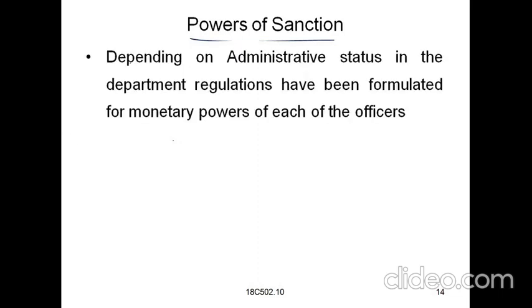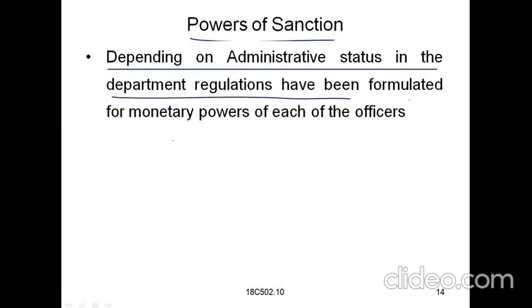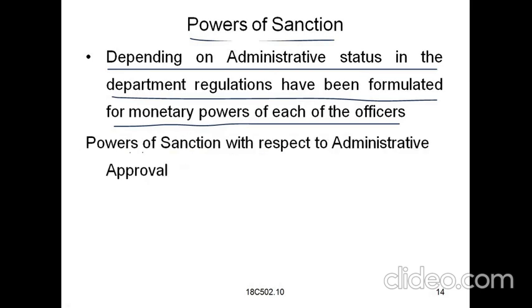And what are the powers of sanction? How many powers do they have? Here the powers depend on administrative status in the department, and regulations have been formulated for the monetary powers of each of the officers. So the powers of sanction depend upon administrative status in the department, and regulations give them these powers. That is the powers of sanction with respect to administrative approval.